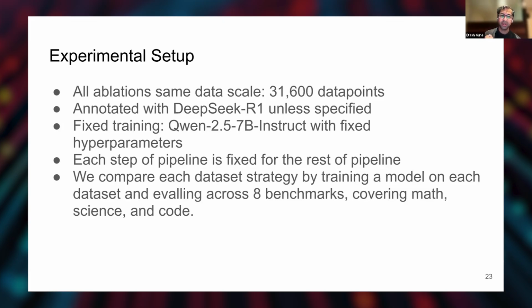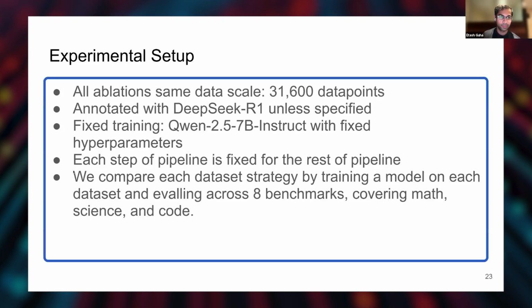So the 4 steps I talked about. We'll start early in the pipeline and then go towards the right. As we do an ablation for a given step of the pipeline, we'll take the best strategy from that step and keep it fixed throughout the rest of the steps. And we compare different strategies for each part of the pipeline using 8 different benchmarks covering math, science, and code.